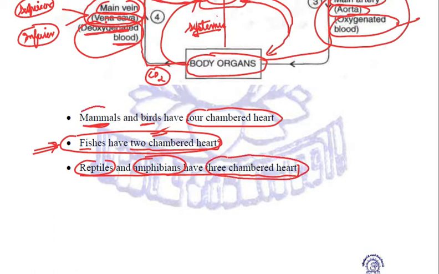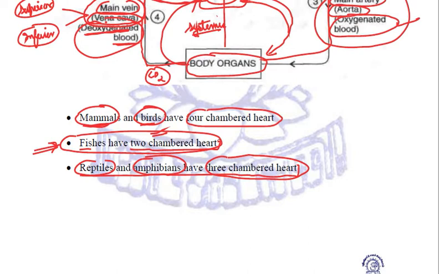But when it comes to mammals and birds, we are warm-blooded animals. That means we have a constant fixed body temperature. It does not change with the temperature of the surroundings. And in order to maintain that fixed temperature, a lot of energy is required.